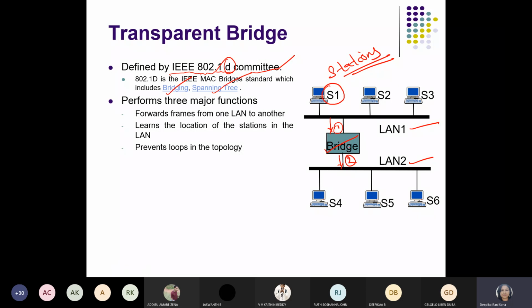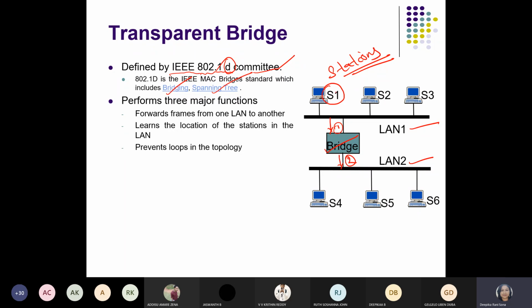Here we may see two different cases. First, bridges are used to connect two different LANs, or to connect stations which are located in two different LANs.